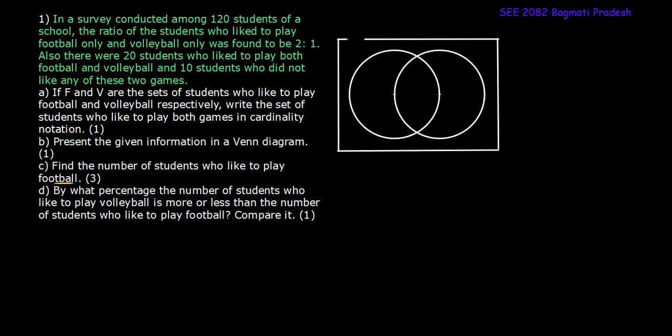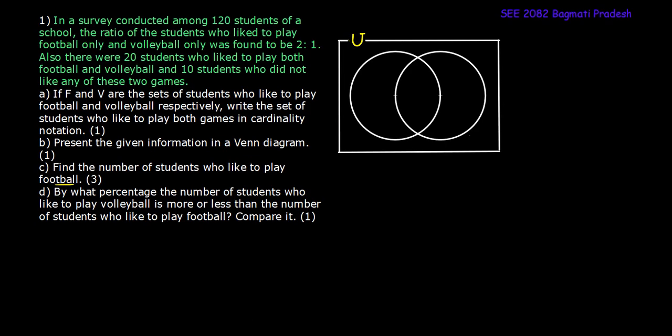Moving on to the second sub question, where we have to draw the Venn diagram. We will represent this rectangular box as the universal set, which includes the set F and set V. Here I'll represent the first set as F and the second set as V. The sets are represented by overlapping circles.